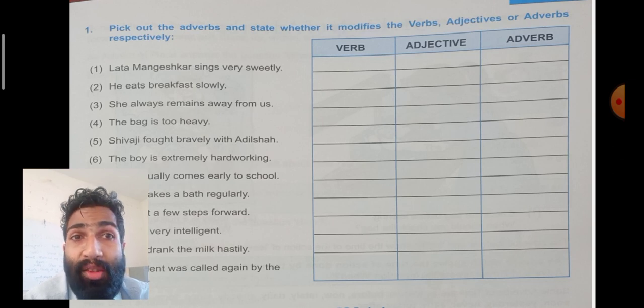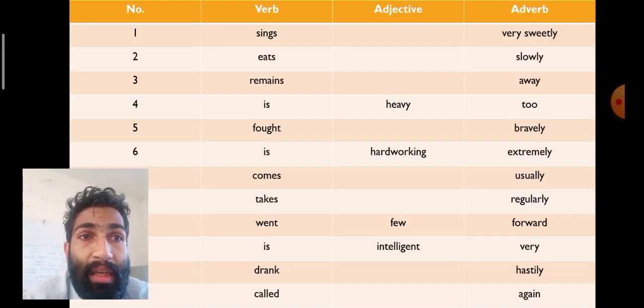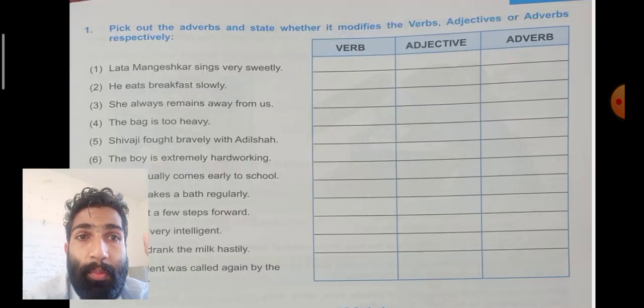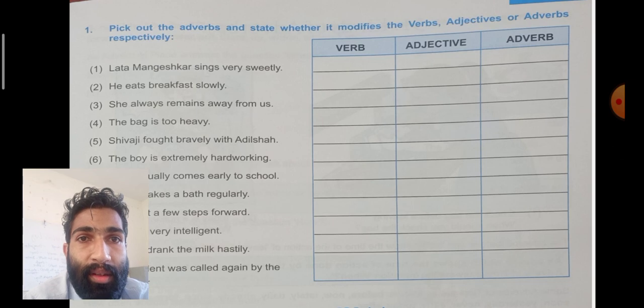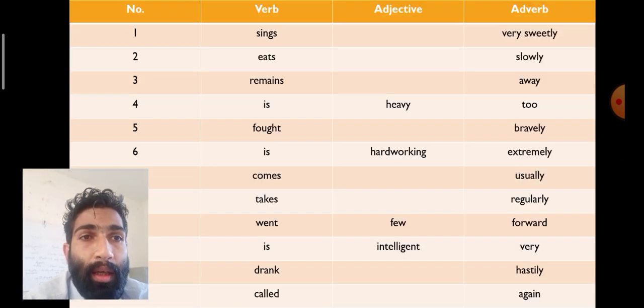Next, the bag is too heavy. Is is a verb, heavy is an adjective, then too is an adverb. Next, Shivaji fought bravely with Adil Shah. Fought is a verb, then bravely is an adverb. Next, the boy is extremely hardworking. Is is a verb, hardworking is an adjective, then extremely is an adverb.